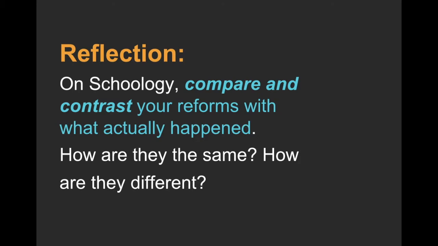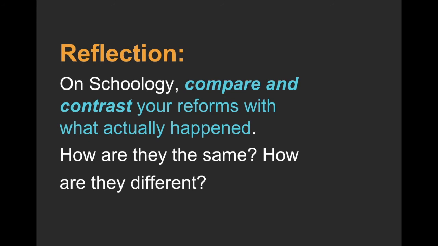So now that you've had a chance to see what actual reforms occur in Great Britain during the time period of the Industrial Revolution, I want you to compare and contrast those with the reforms that you guys came up with. All right? So I want you to take the things that actually happened, see what things you have that are in common with what you came up with, and what are some of those things that are missing. All right? So on Schoology, I want you to go ahead and compare and contrast these two things.